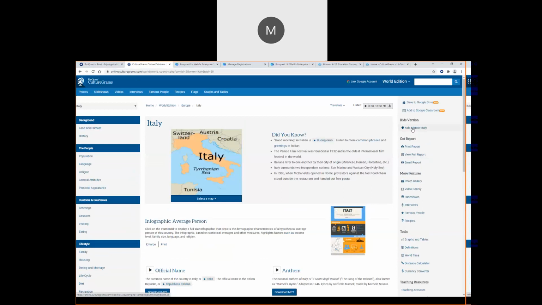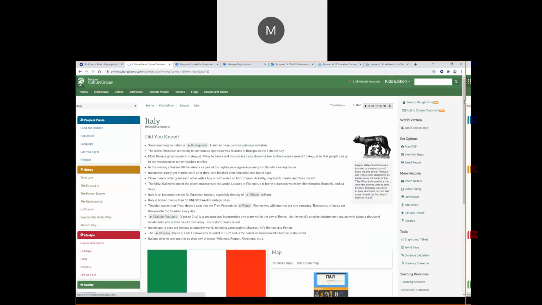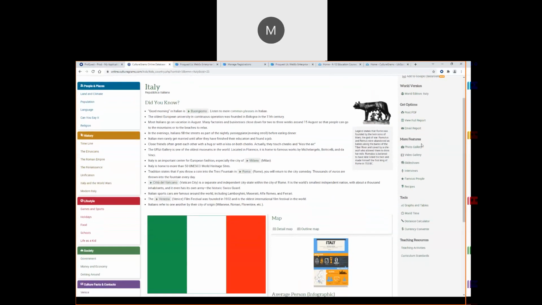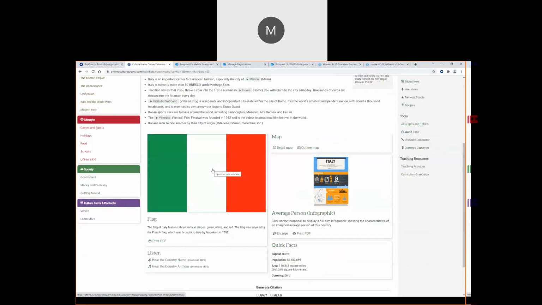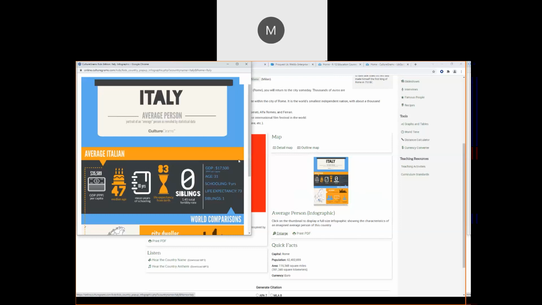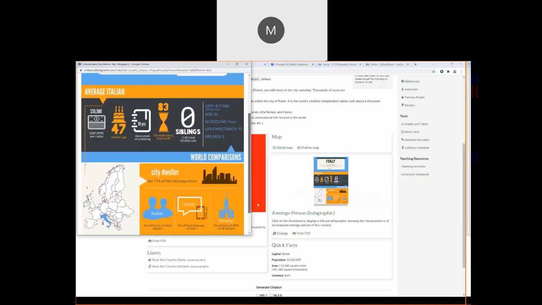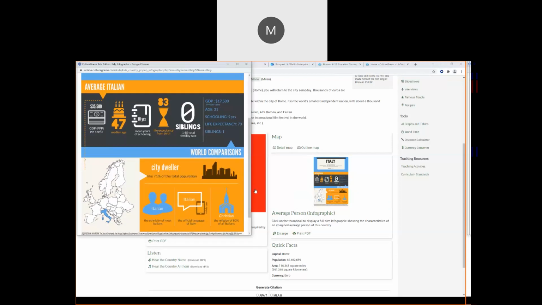So with that, let me go back to the Kids Edition and let's look at this in a little more detail. So we have the basic country report in the center with some did you know facts of interest. You'll see that downloadable flag. You'll have access to maps, that infogram. Let me just pop in here so you can see that a little bit in more detail, with the averages on how that compares to other countries in the world, such as family size, years of school, age, that type of thing.